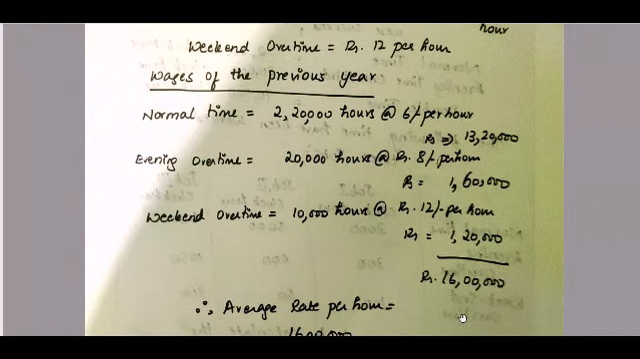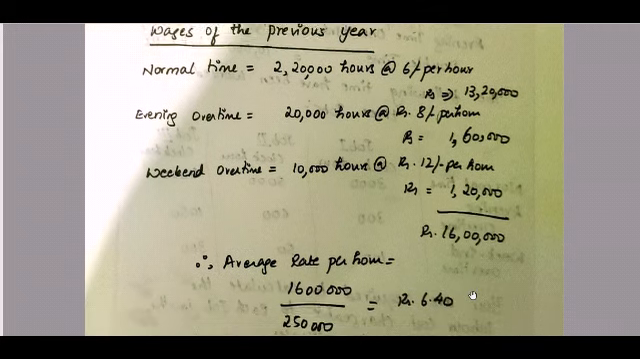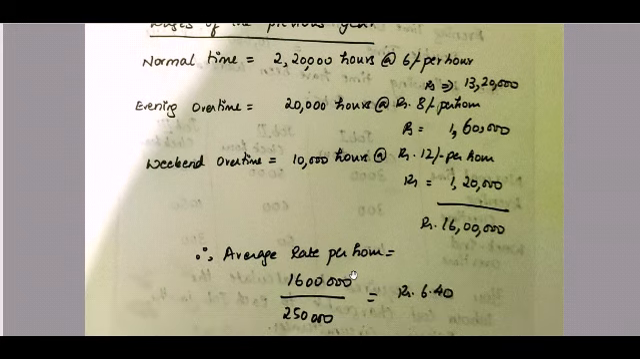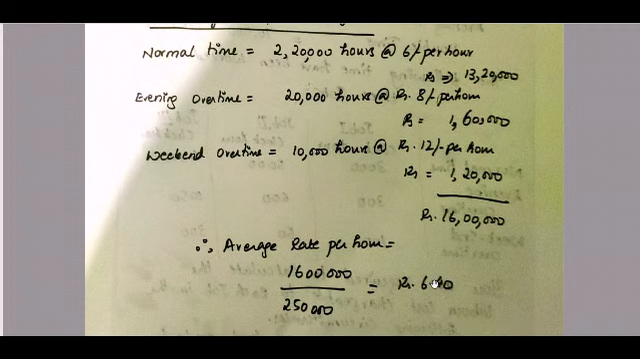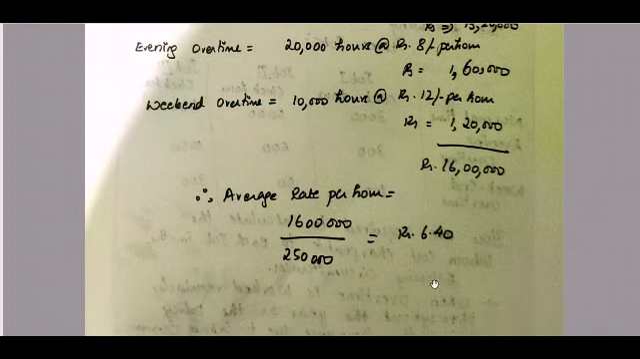When you total up the wages of the previous year of the employee, you get 13,20,000 plus 1,60,000 plus 1,20,000, which is 16 lakhs. Now let us calculate your average rate per hour in the previous year. Total wages paid to the employee is 16 lakhs, divided by how many hours they have worked: 2,20,000 plus 20,000 plus 10,000, which is 2,50,000. Therefore the average rate per hour is rupees 6.40. This is your calculation for the previous year.